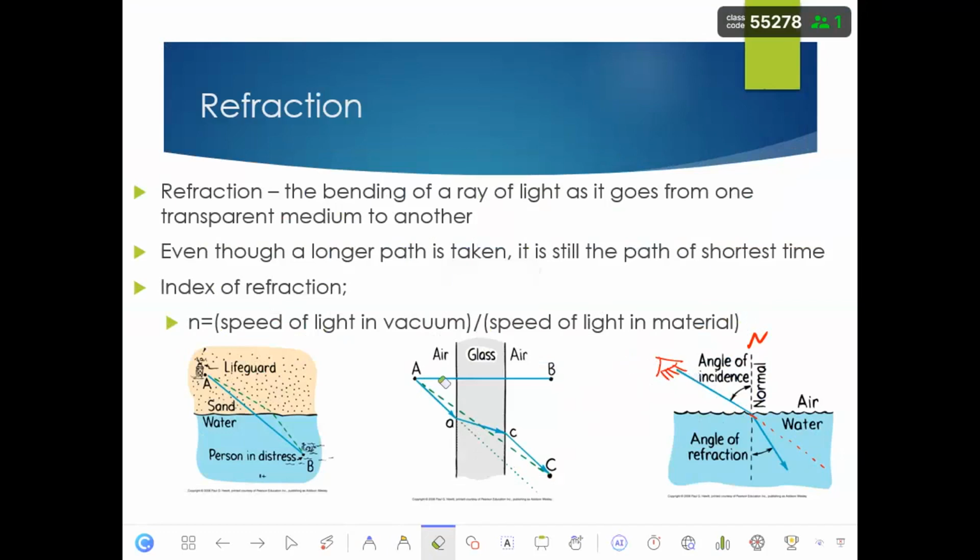The velocity of light in the air is 3 times 10 to the power of 8 meters per second, yes? When the light enters the water, its velocity decreases. When its velocity decreases, instead of traveling through this straight line, it bends toward the normal line.